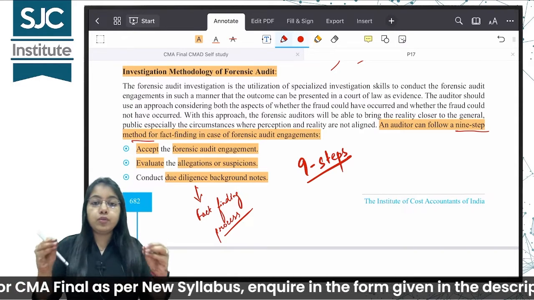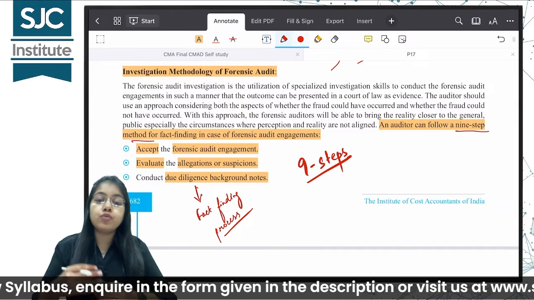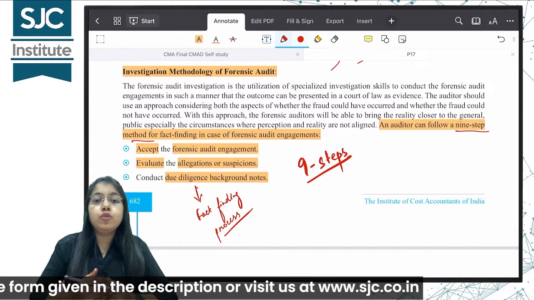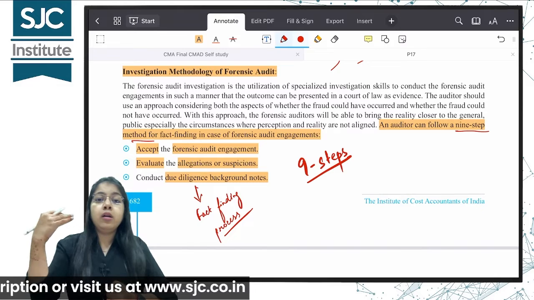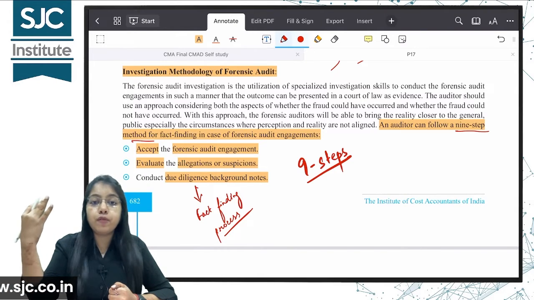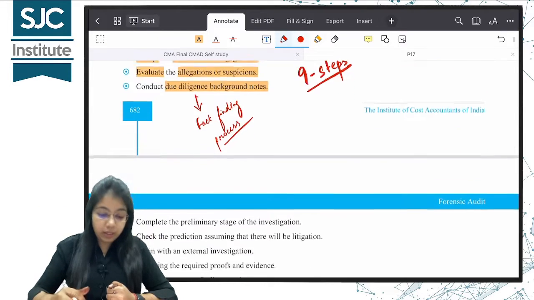So the auditor will study all the financials and advise upon that, issue a report. So similarly, in this case, due diligence background checks should be conducted to check the integrity of the management, the level of corporate governance. So all these background checks need to be done.